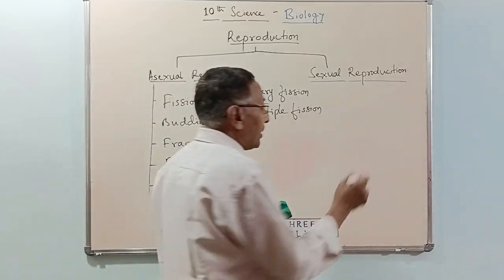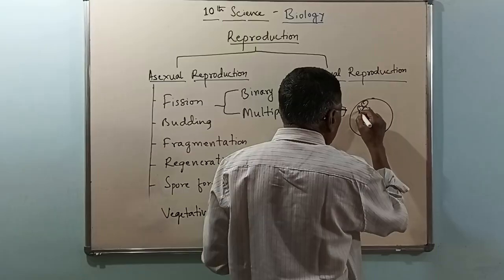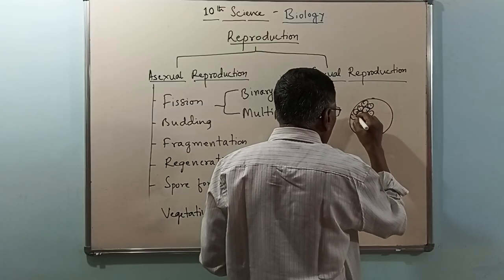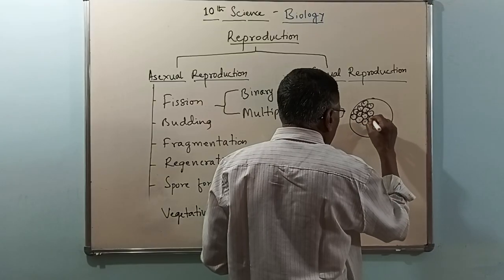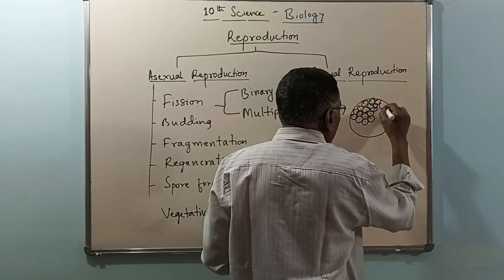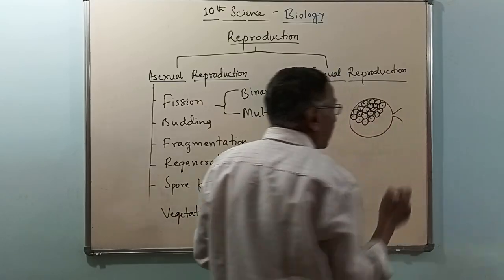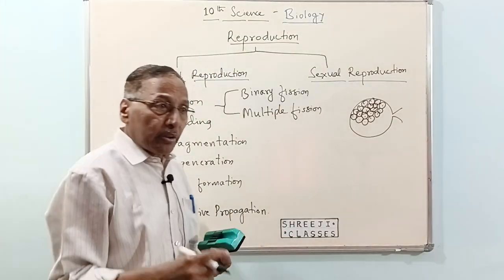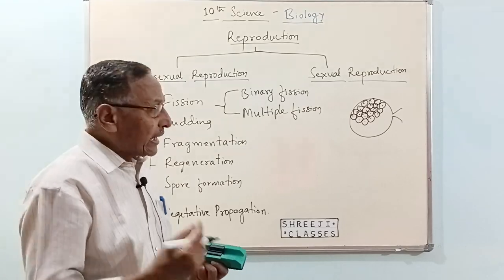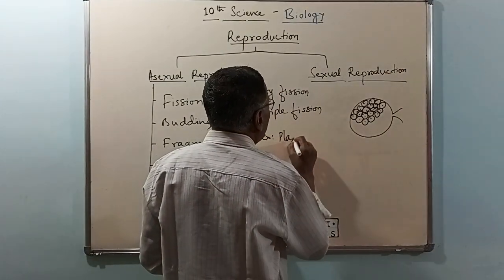It means inside the organism, so many divisions will be taking place and so many daughter cells are formed, and all these daughter cells come out suddenly, all together, by the bursting of the parent. So suddenly they spread into the environment,